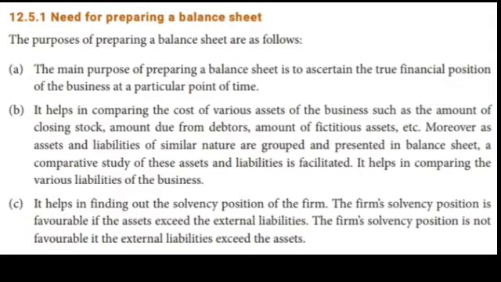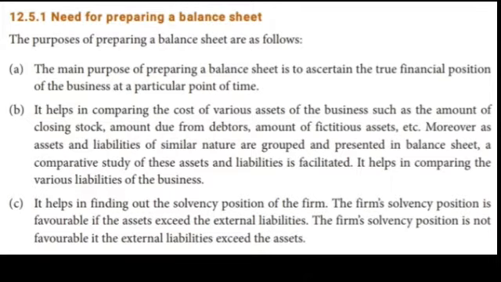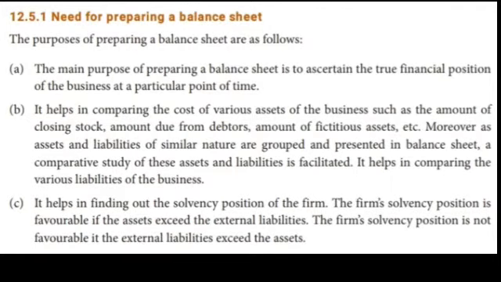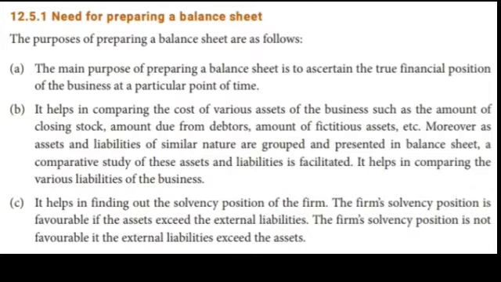It is comparing the various liabilities of the business. As we saw in the previous theory, we compare one business enterprise to another business enterprise, so we have to finalize the balance sheet.